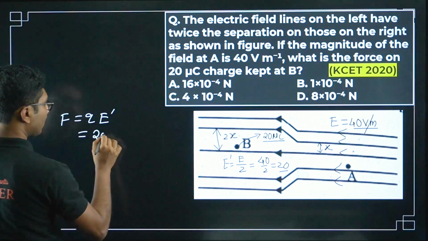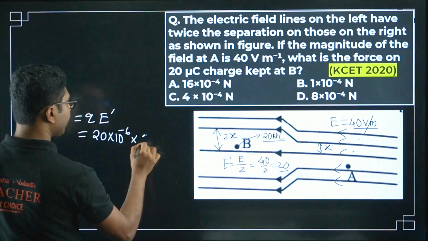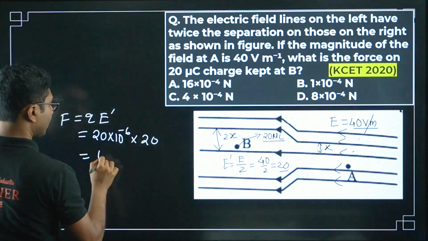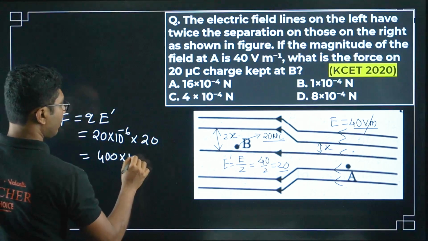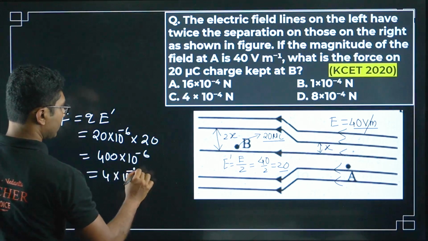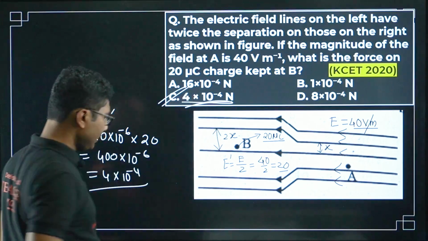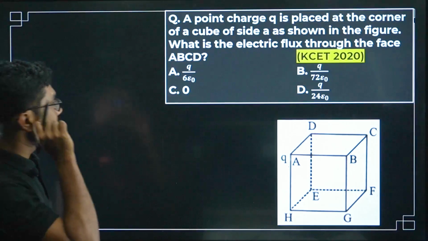Charge is 20 microcoulomb, that is 10 to the power of minus 6, and the electric field is 20. So it will be 400 into 10 to the power of minus 6, or 4 into 10 to the power of minus 4. So this is the answer. Option C is correct. Next question.